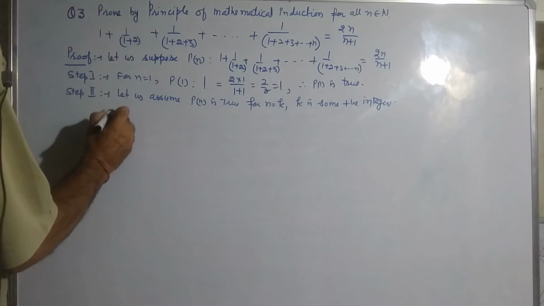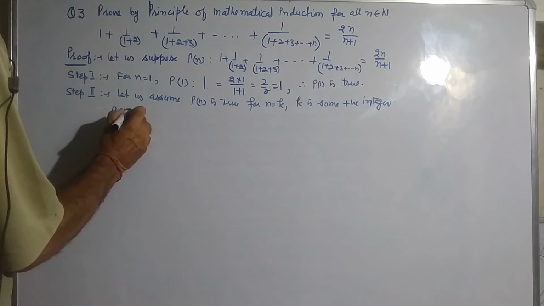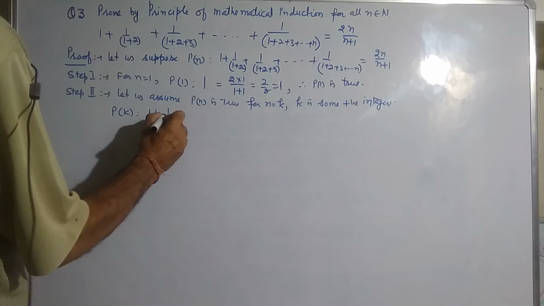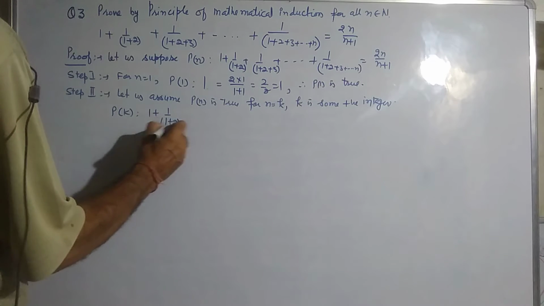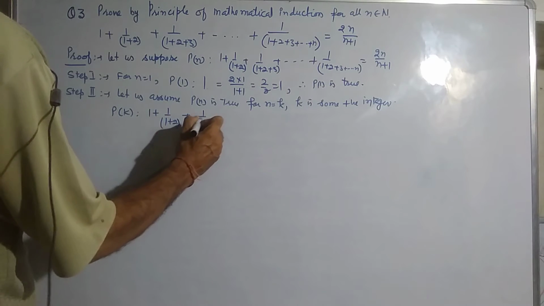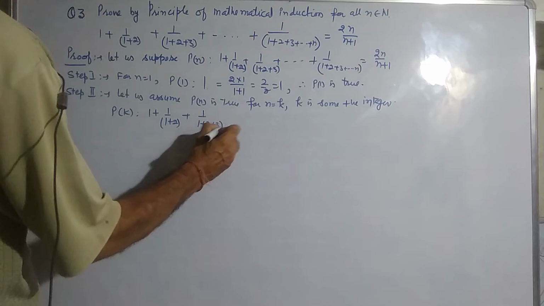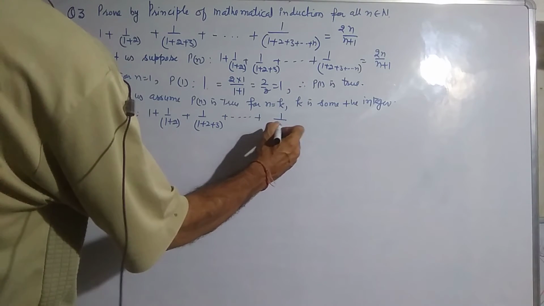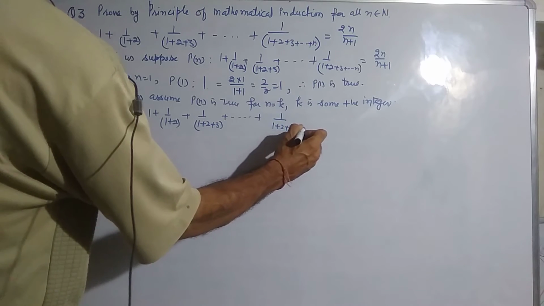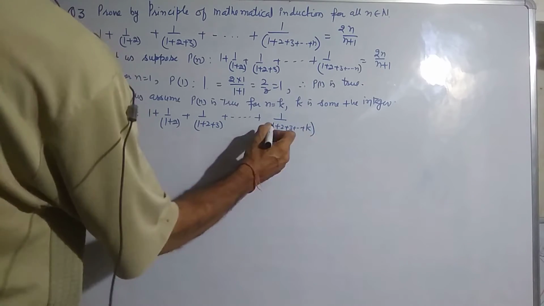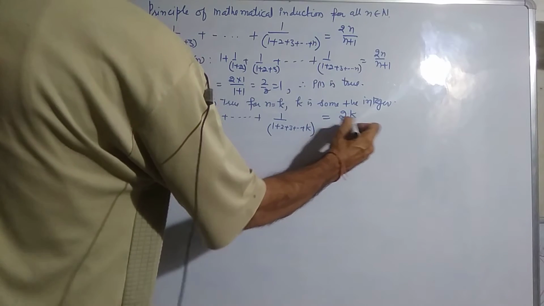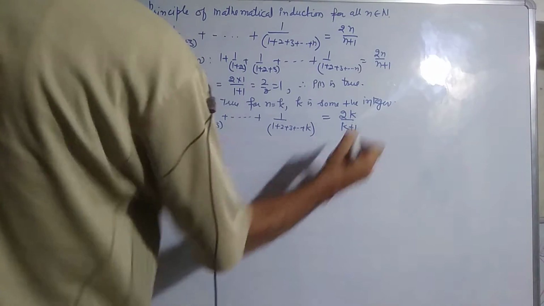Now the statement becomes Pk, because this is assumed: 1 + 1/(1+2) + 1/(1+2+3) + ... + 1/(1+2+3+...+k) = 2k/(k+1).